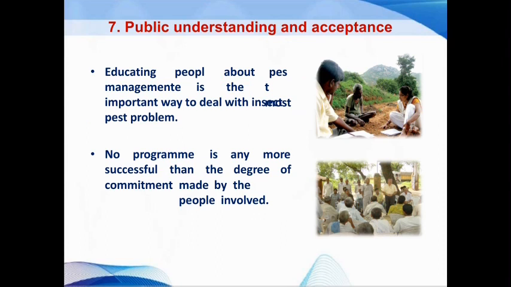Educating people about pest management is an important way to deal with the insect pest problem, and no program is any more successful than the degree of commitment made by the people involved. Public understanding and acceptance is very important during IPM implementation. These are all the principles or concepts in our IPM program.